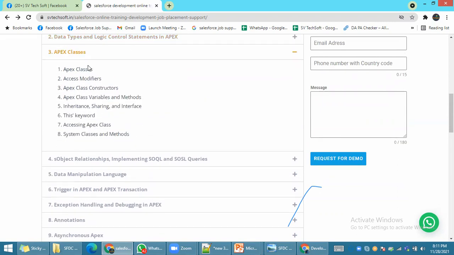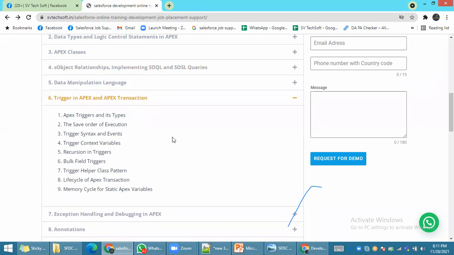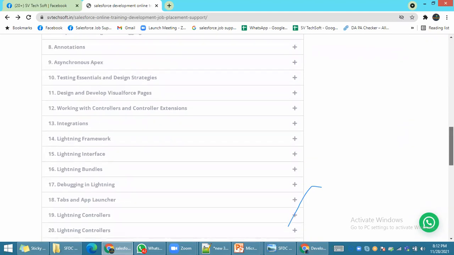Then we will tell about Apex classes, like what inheritance, sharing, and interfaces mean, then the this keyword and Apex class system methods. Relationships come under this, and we will tell about querying and database statements. Then we will go into the automation process. We already have Process Builder, workflows, and flows, but other than the standard behavior, we can automate through the programming language with triggers, batch Apex, schedule Apex, annotations and everything.